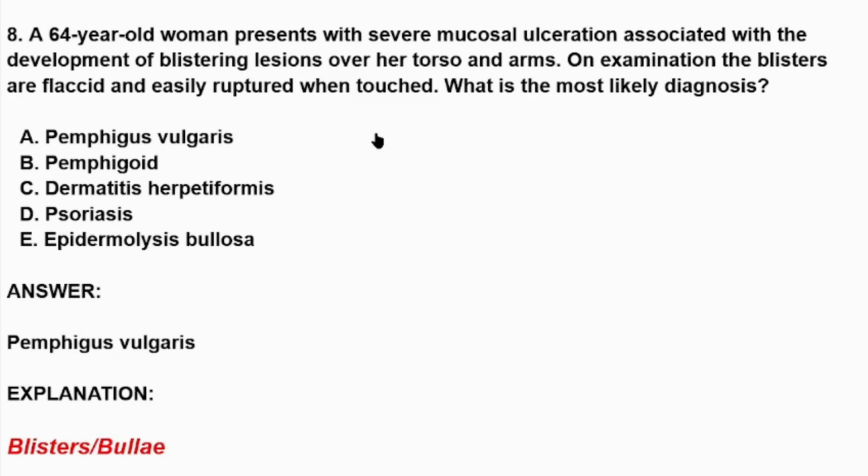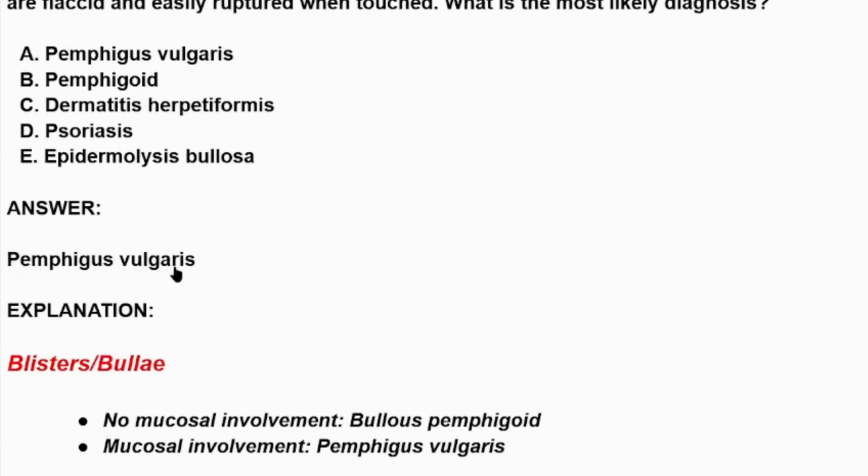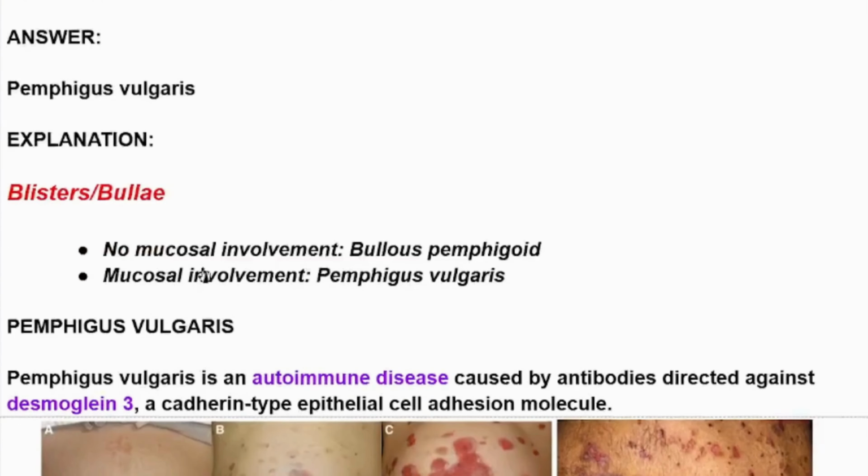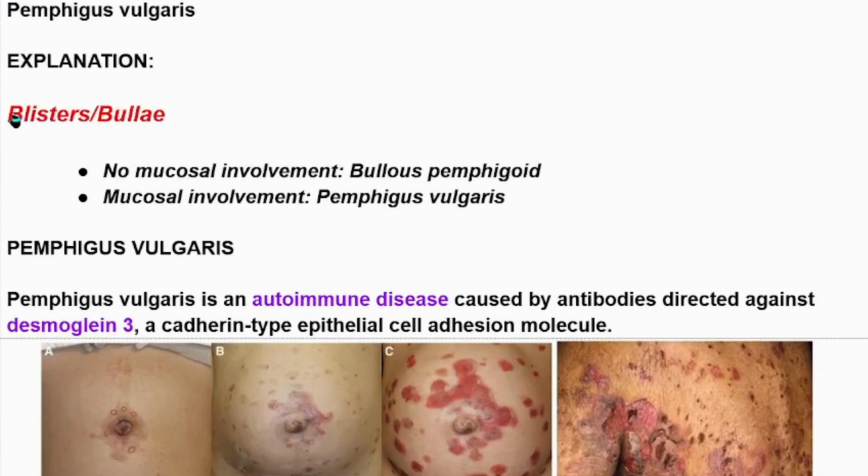Okay, here we are going to explain it. The answer is Pemphigus vulgaris. We have two types of blisters or bullae. If the patient comes with blisters or bullae and has no mucosal involvement, then it would be bullous pemphigoid. But if the patient has mucosal involvement, then it would be Pemphigus vulgaris.